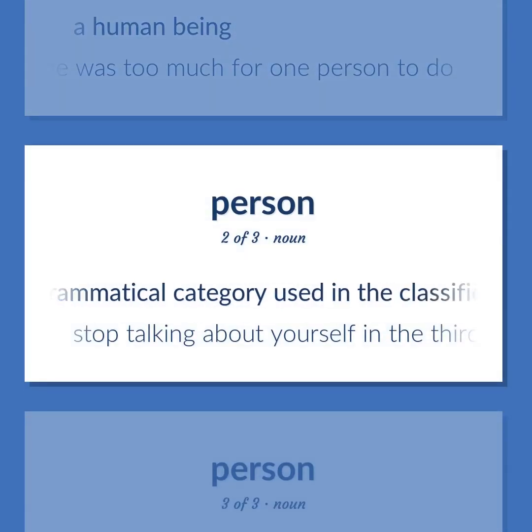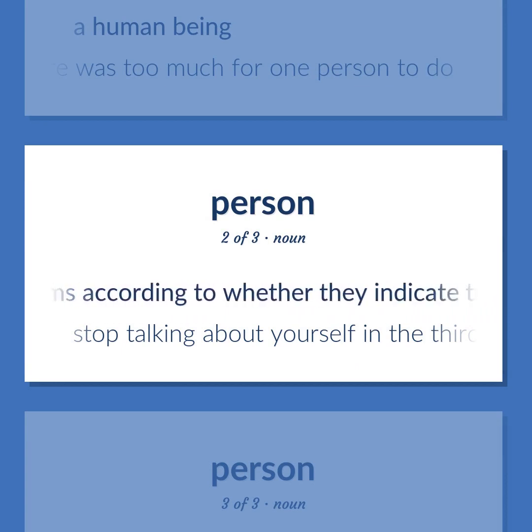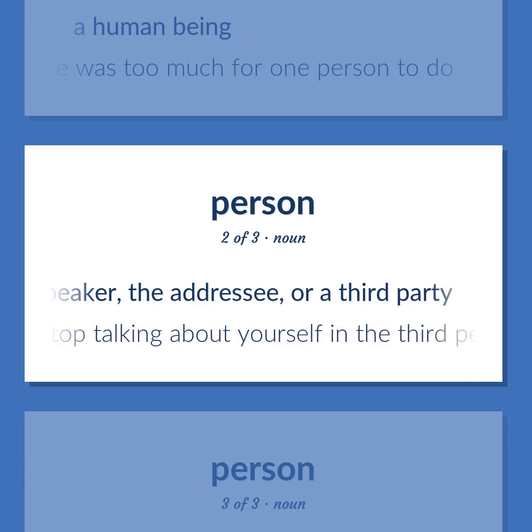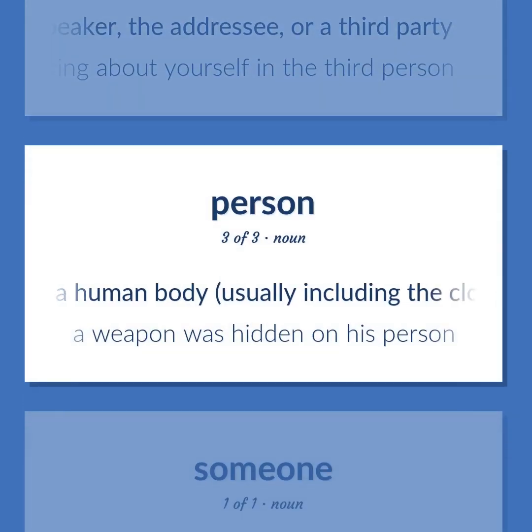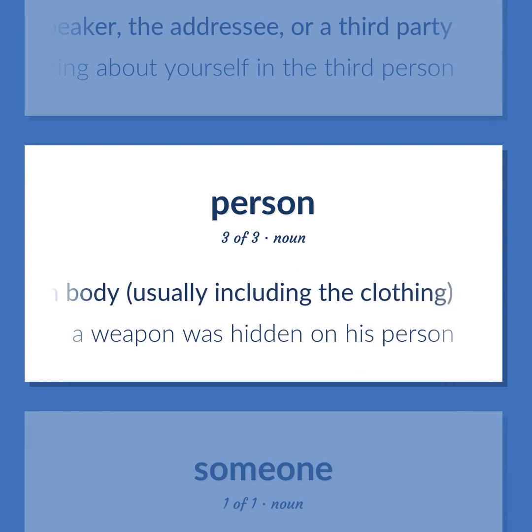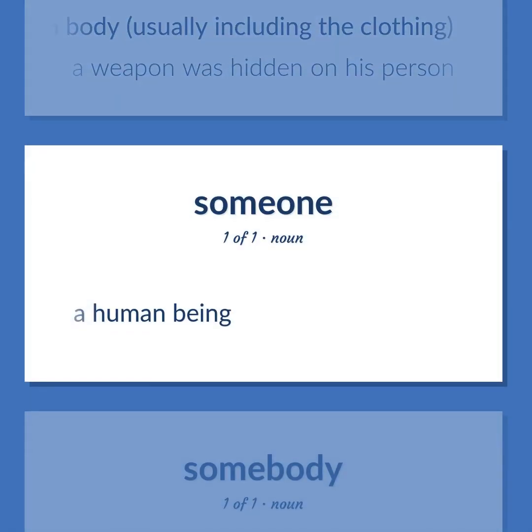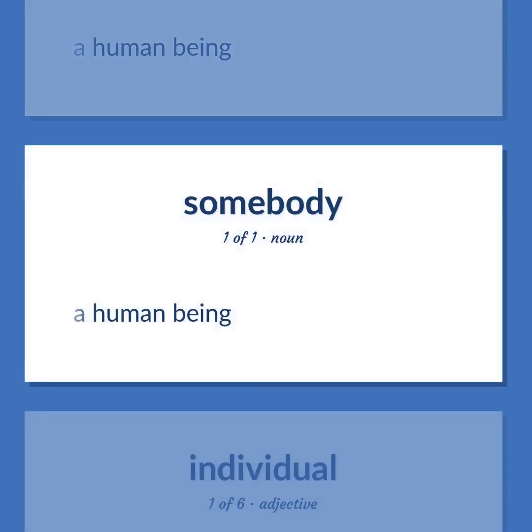A grammatical category used in the classification of pronouns, possessive determiners, and verb forms according to whether they indicate the speaker, the addressee, or a third party. Stop talking about yourself in the third person. A human body, usually including the clothing. A weapon was hidden on his person. A human being.